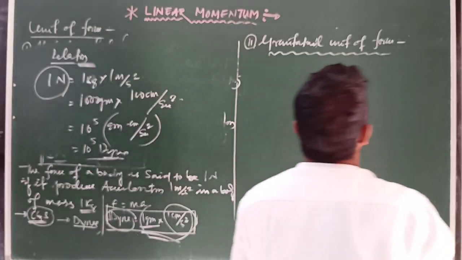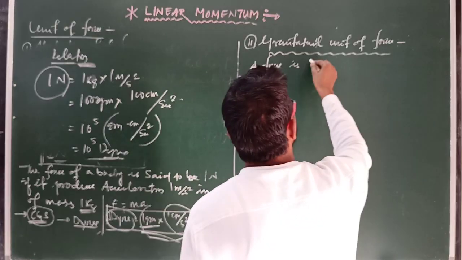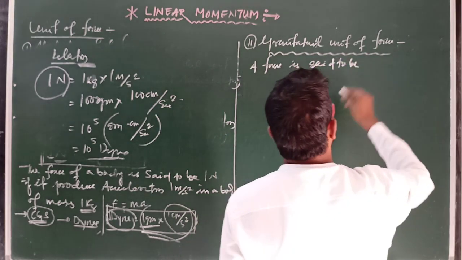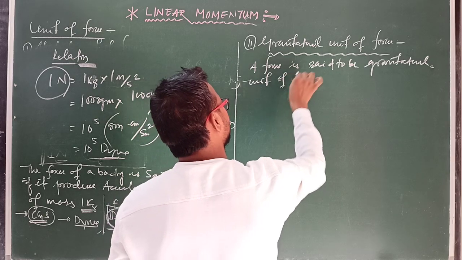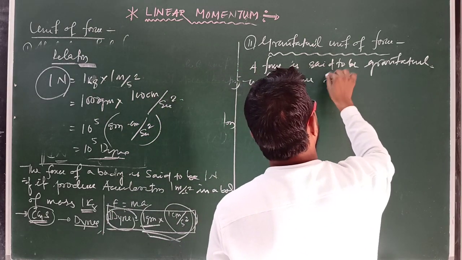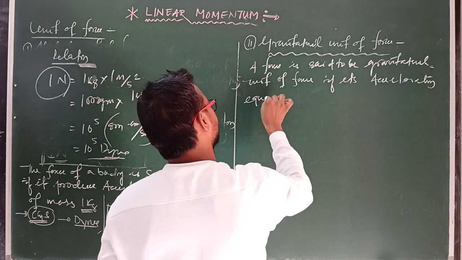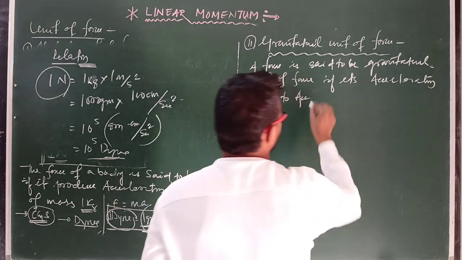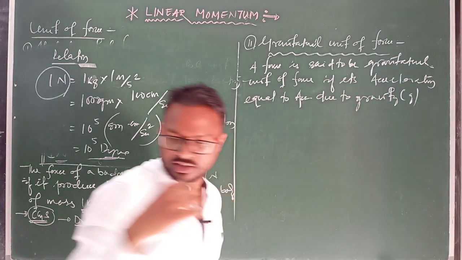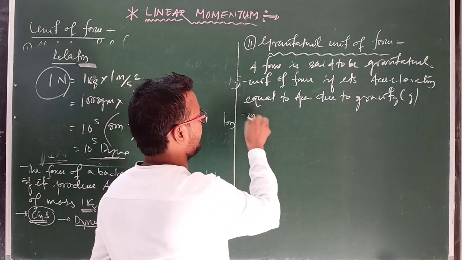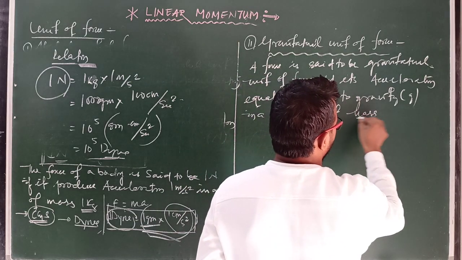Next, come to the gravitational unit of force. A force is said to be a gravitational unit of force if its acceleration equals acceleration due to gravity in a body of unit mass.